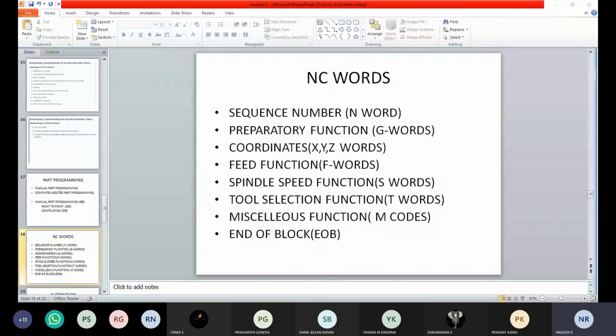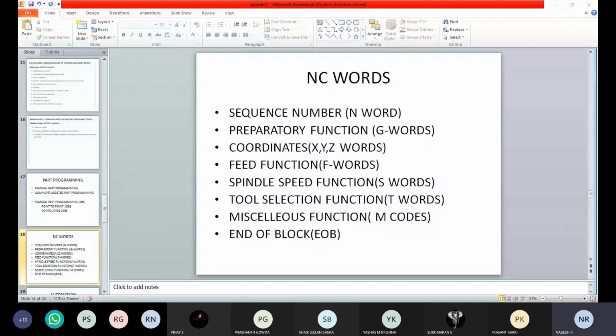Okay, next, the tool selection function. What is the tool selection function code? Selecting tools from one operation to the next operation, we can change the tool. Right.